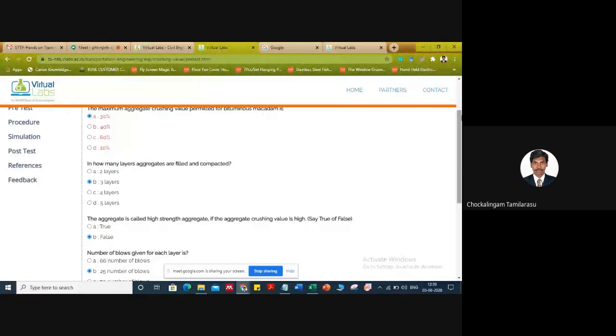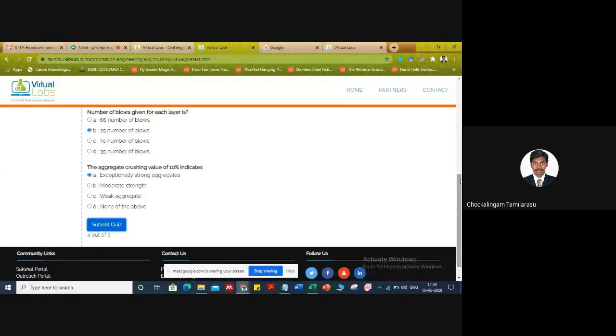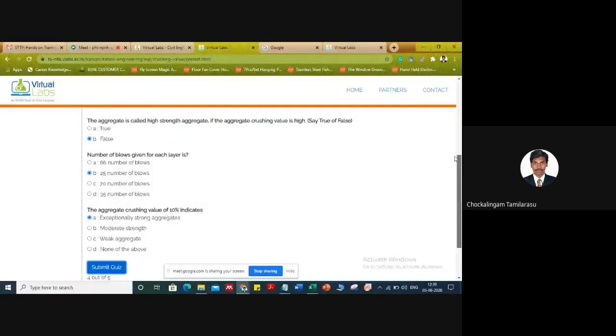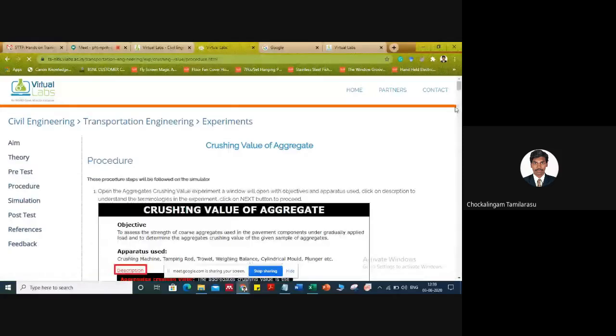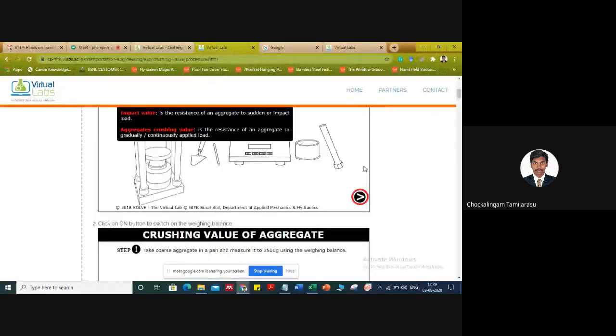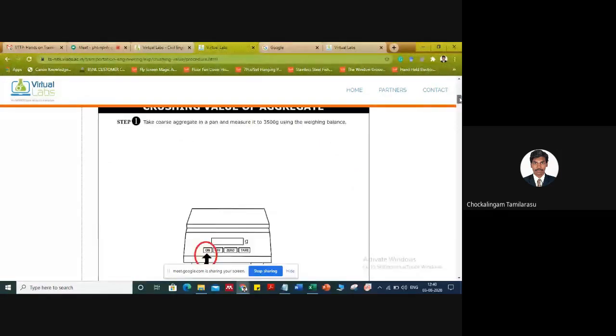If they are not getting nearly 80% or 90% in this, we can again instruct the students to go through the theory once again, give one more attempt, and get 5 out of 5, and then we'll move on to simulation. Before going to simulation, we will see the procedure. Similar to the SOM lab, here also they have some snapshots showing how to carry out the experiment and what the different equipment available are. The same kind of thing is followed in the university in all the virtual lab websites. For every step, you have to press this arrow button to move to the next step. The description for each step is already provided in detail. So these are the various snapshots available.